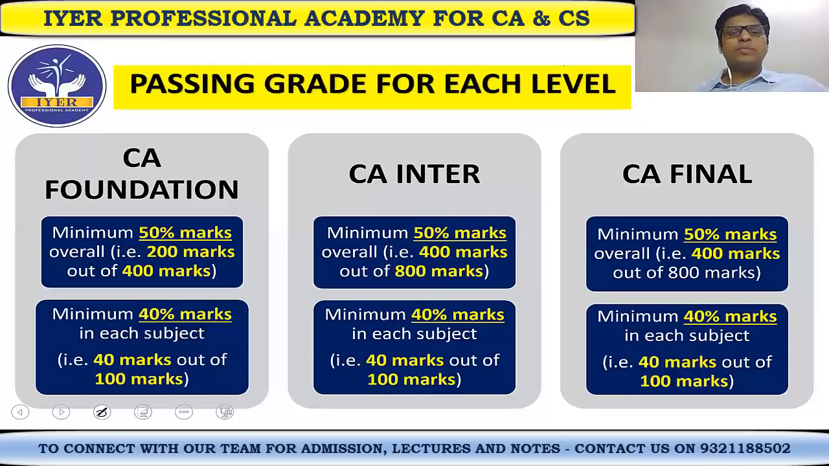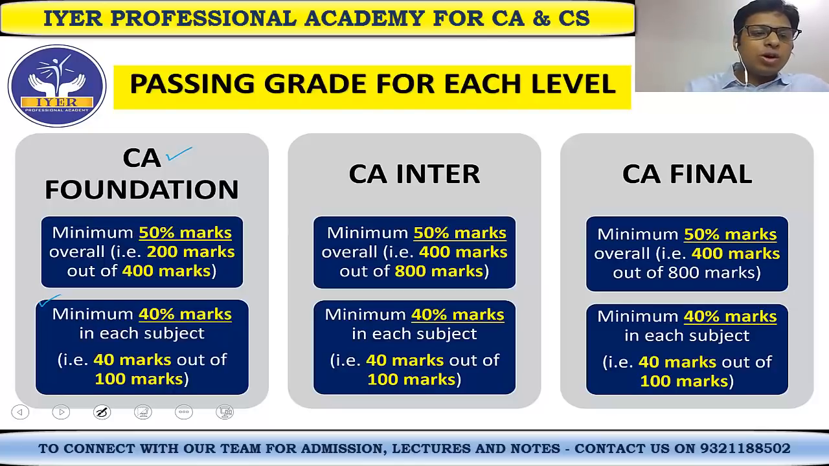Now let's look at the passing grade for each level and understand this part. For the CA foundation exam, look at the second box. They have written minimum 40% marks in each subject. There are 4 papers in CA foundation, each of 100 marks. In each paper, you have to score minimum 40% marks. So in paper 1, out of 100 marks, you should score minimum 40. In paper 2 also 40, paper 3 also minimum 40, paper 4 also minimum 40.